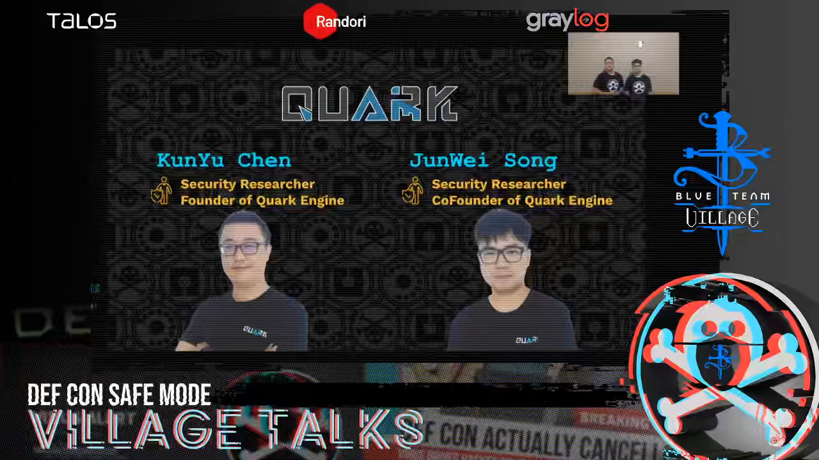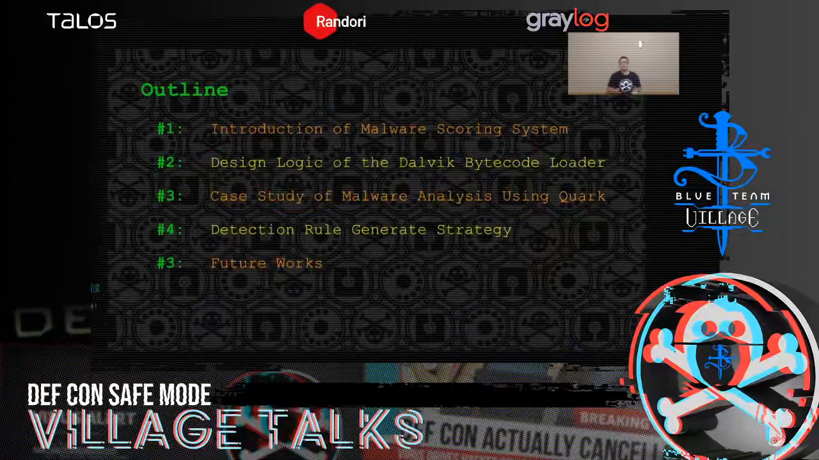And DEFCON. So this is the outline. Number 1, we will introduce our malware scoring system. Number 2, we will show you how we designed the Dalvik bytecode loader. Number 3, we will go through 2 cases of real malware analysis using Quark Engine. Number 4, we will share our strategy of generating the detection rules. And the last thing, yes, the future works, because we still have a lot of things to do.